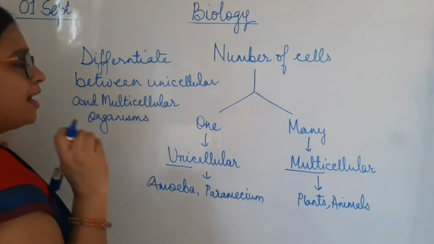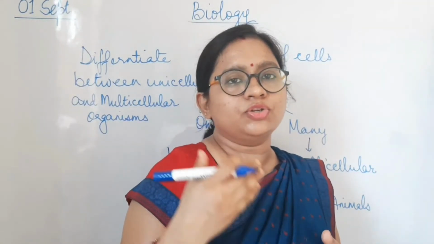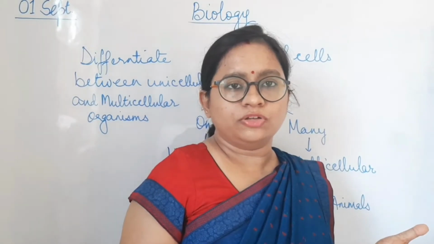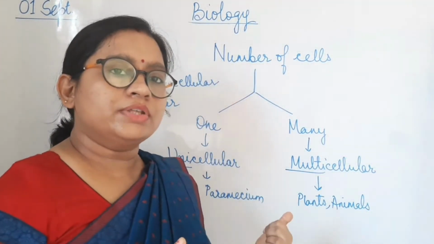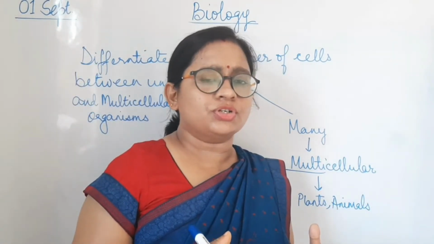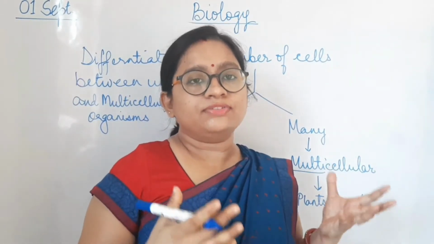So let's see what happens in the case of a multicellular organism. Like we have discussed, a unicellular organism has only one cell, so that cell is able to do all the functions. But what about a multicellular organism? Are all the cells performing functions? Which cell has to perform one particular function? How are they working together to make the function proper? Let's see about that also.